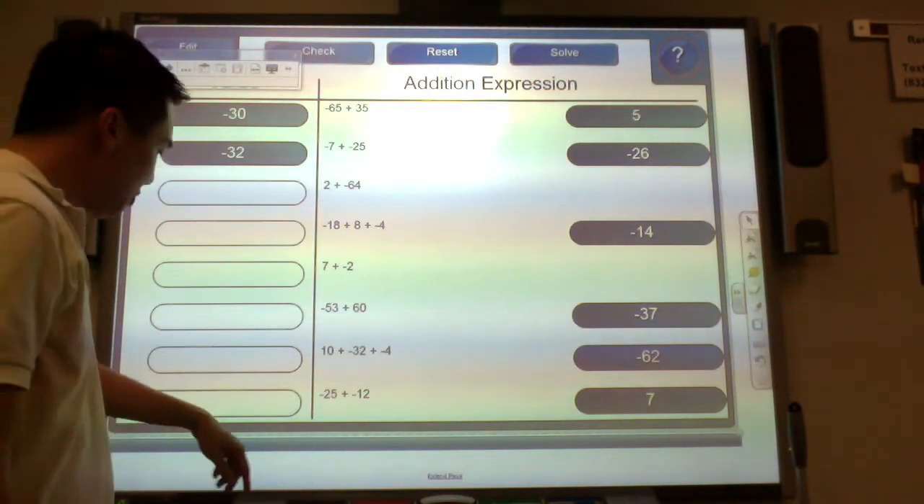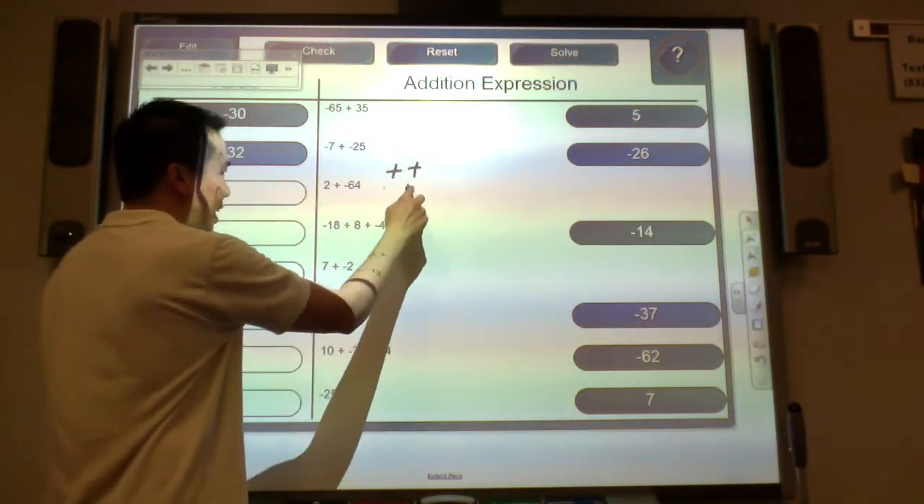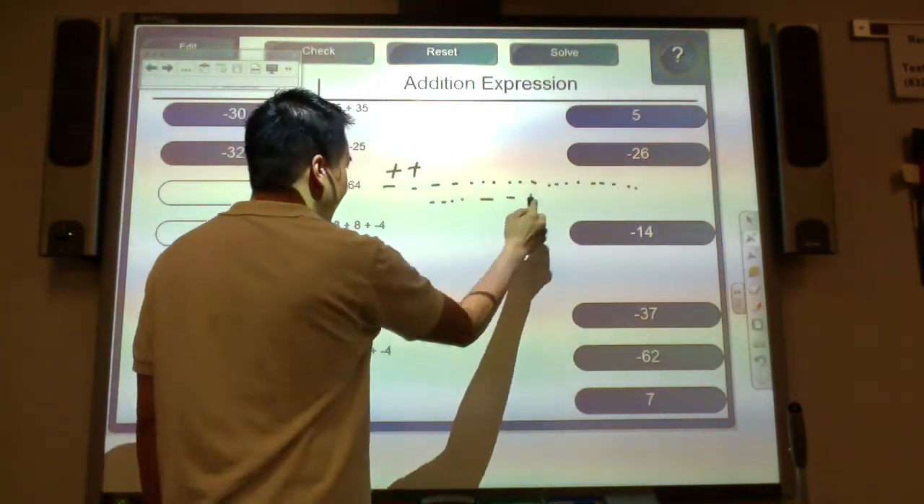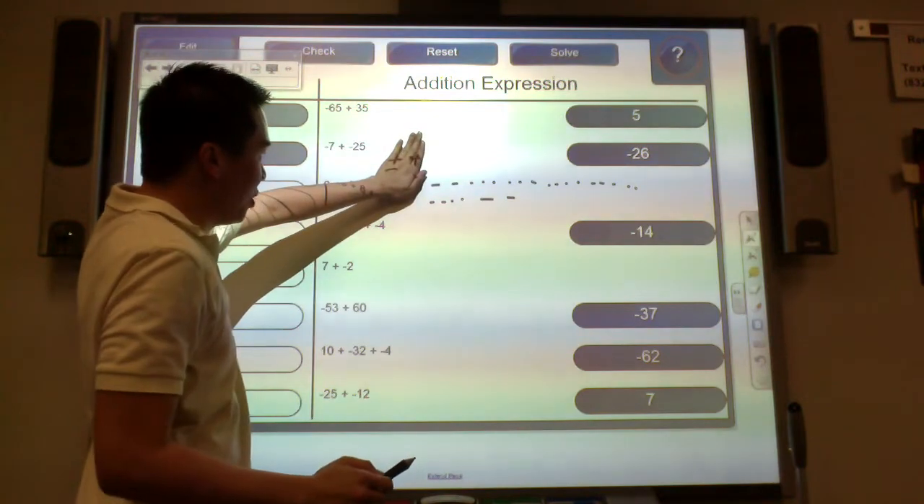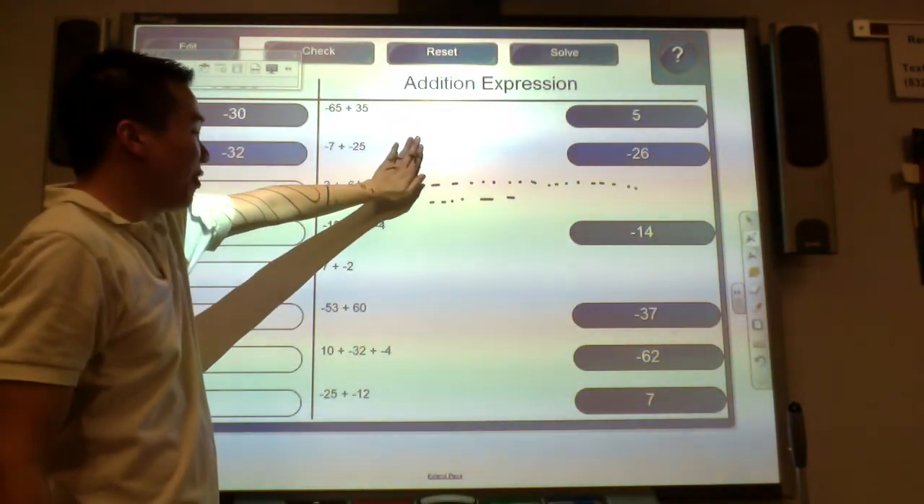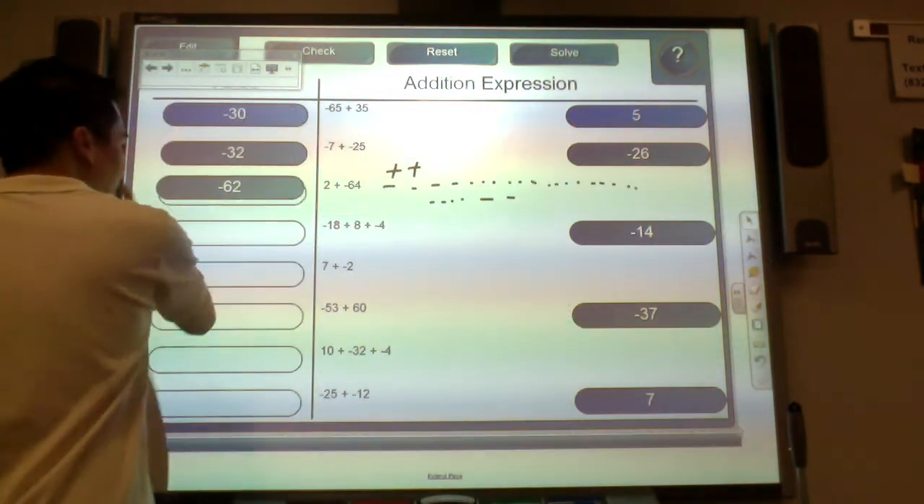Let's go here. You have 2 positive. If you do not like the soccer story, we can actually draw them. You have 2 positive. You have 64 negatives. So these 2 will zero out. You're going to have a lot of negative. How many negatives do you think you're going to have left? I think we're going to have 62 negatives right here.